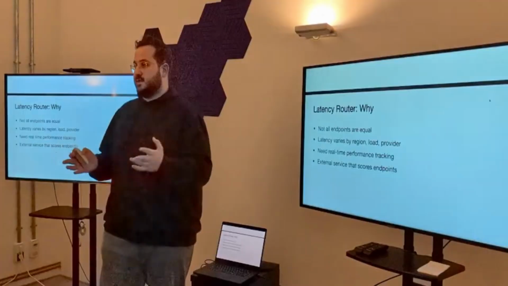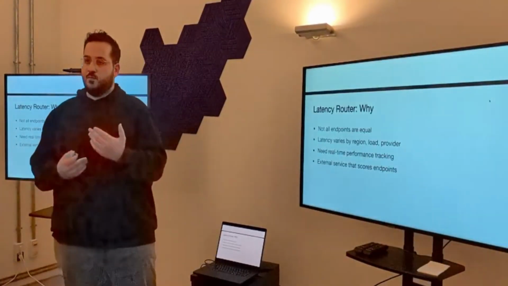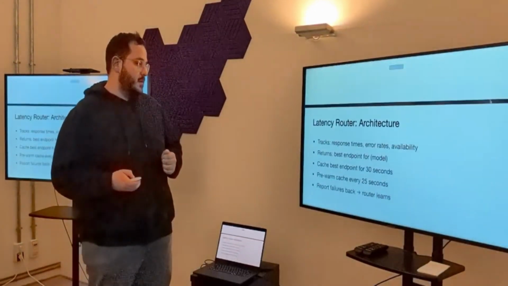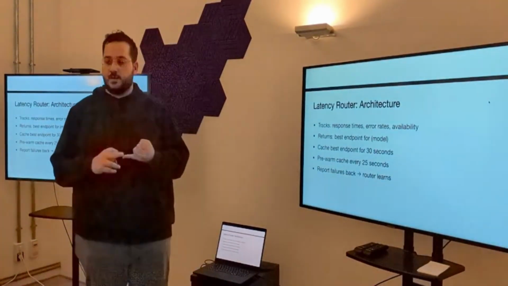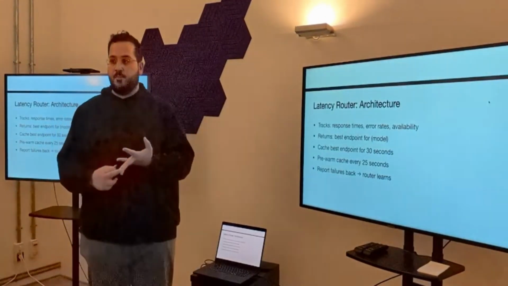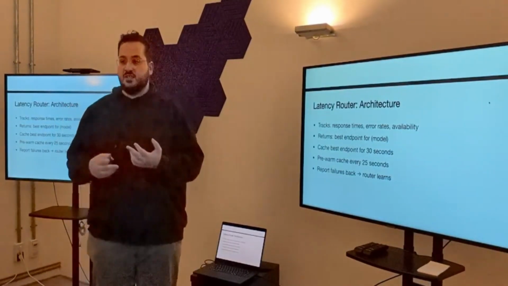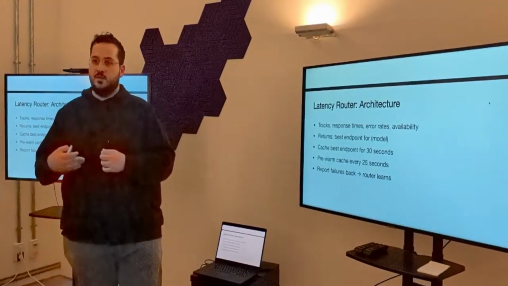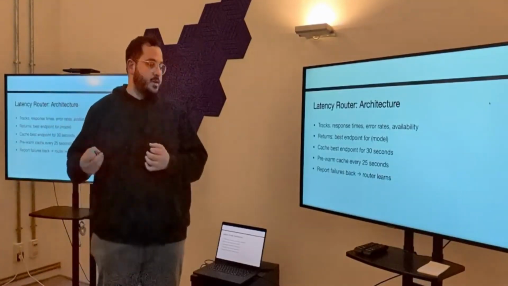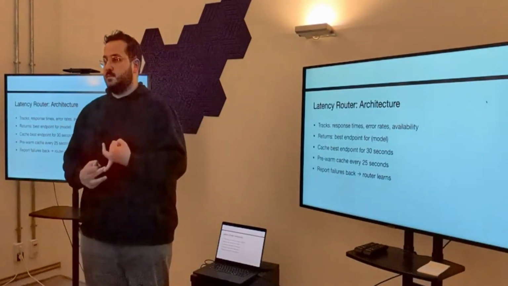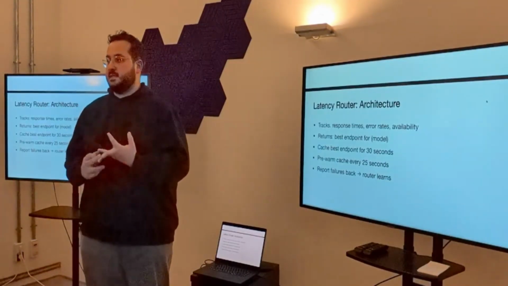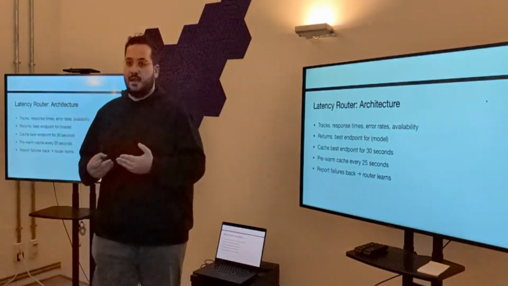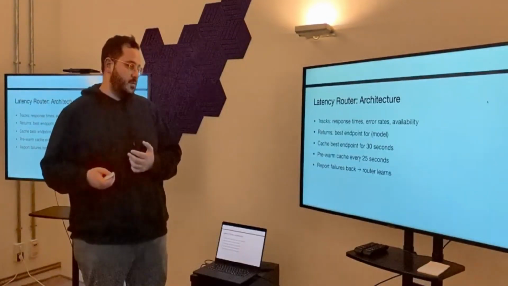It registers all of these routes that we can call and can tell us which one is faster, which one is not. So the latency router tracks response time, tracks errors, and the best endpoint for a model, and it caches this for 30 seconds. And then every 25 seconds, we warm our cache and keep up with the latency router. We report stuff: this took this much time, the first token took this much time, this did stall midway, or it did not. And this way, the latency router itself can learn as our platform keeps doing the work.